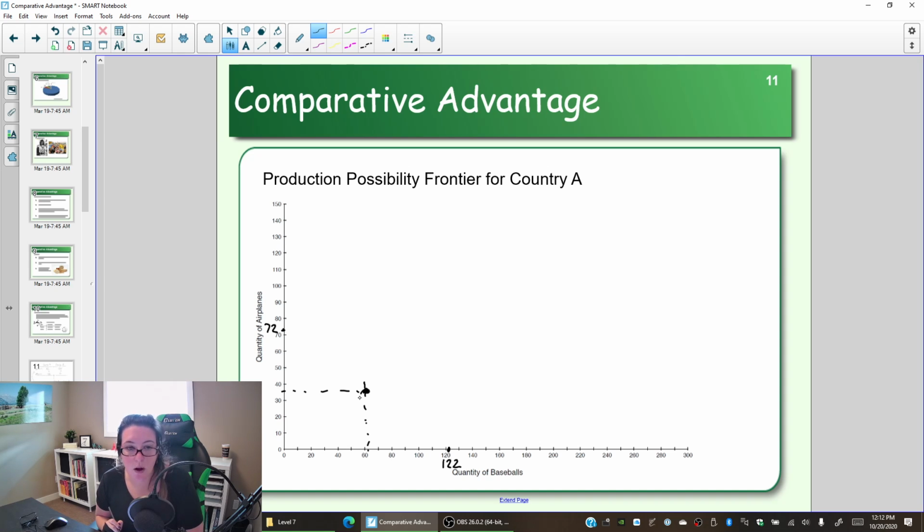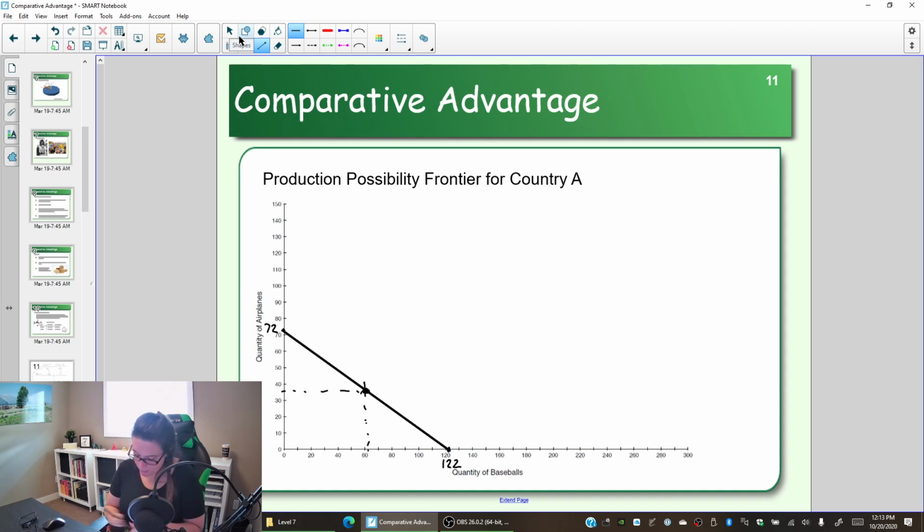One possible combination of airplanes and baseballs where the resources and time are being split equally. But it's also possible to divide up your workforce into different combinations focusing on airplanes and baseballs, or to devote different amounts of the 2-minute time on airplanes and baseballs. So all the possible combinations appear on our production possibility frontier.